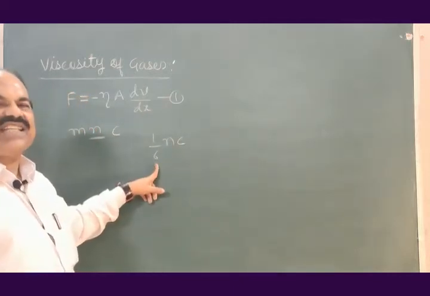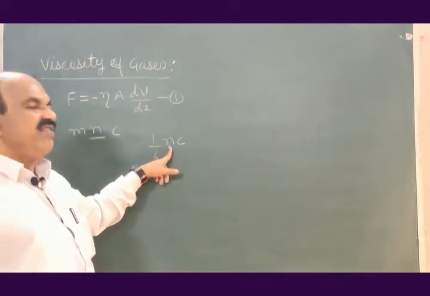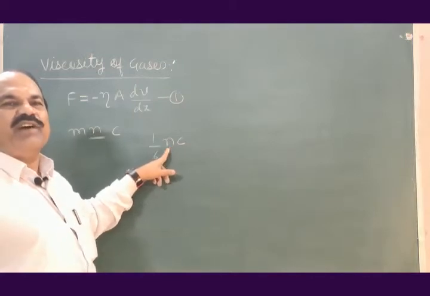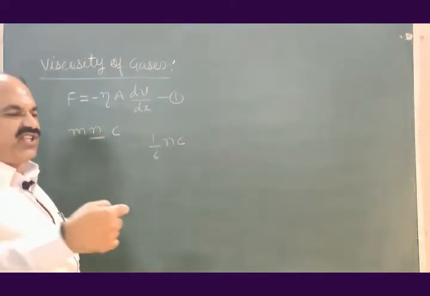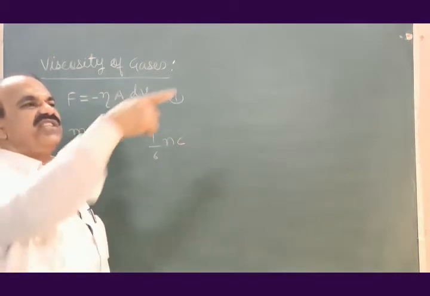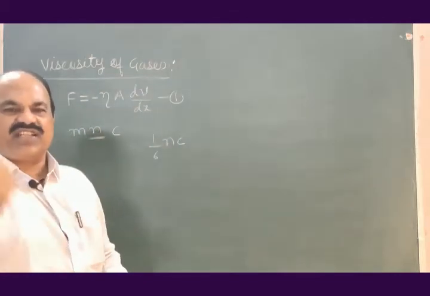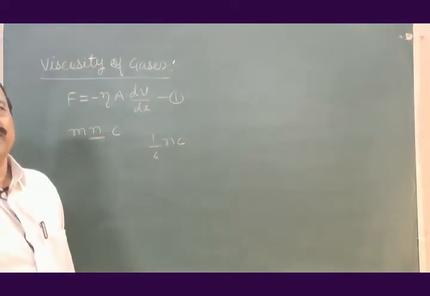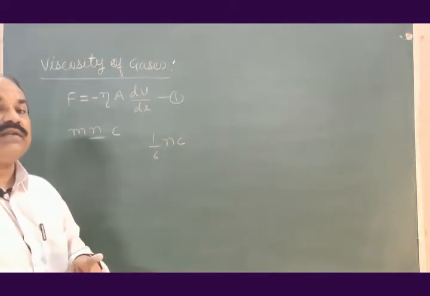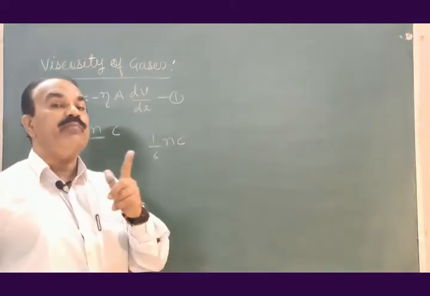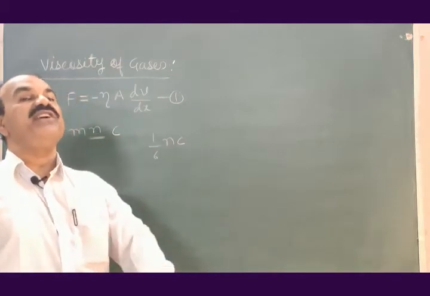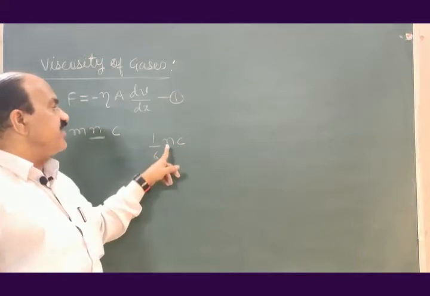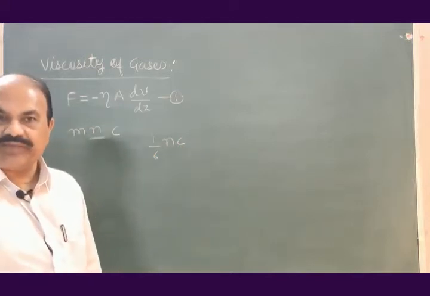How many directions are there? Six directions are there. So N will be divided equally into six directions: 1 by 6 in this direction, 1 by 6 in this direction, and so on. The number of molecules moving in a direction per unit area per unit time is therefore 1 by 6 into NC.